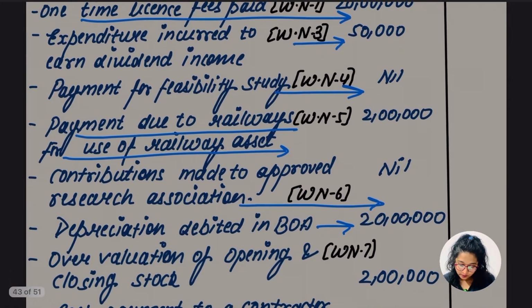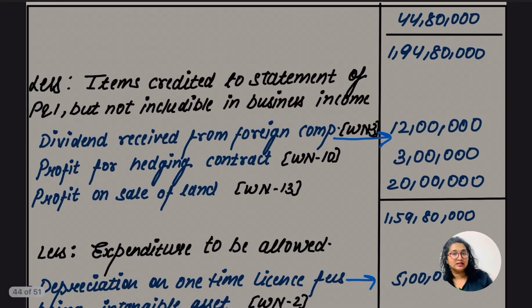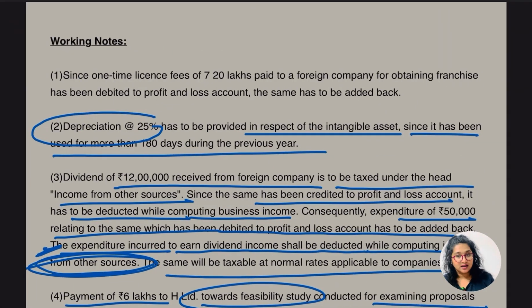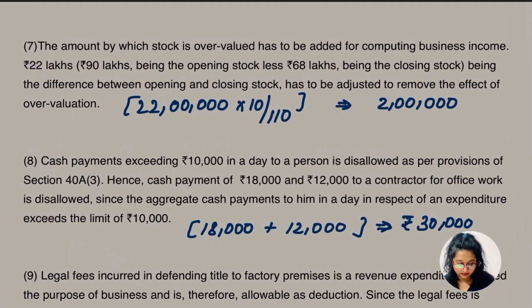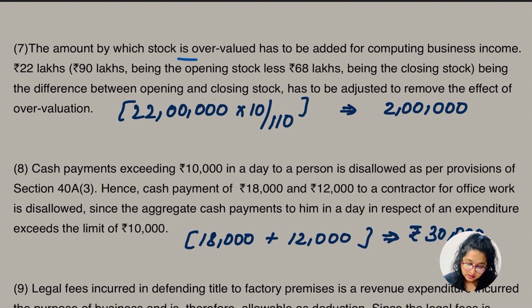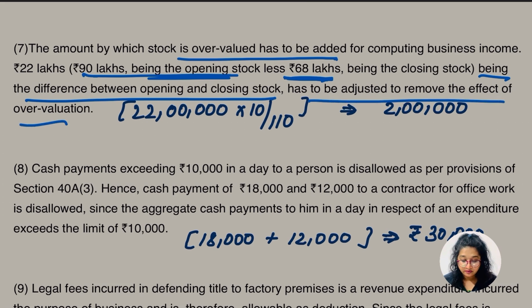Okay, so what is going to be the treatment now? Here the overvaluation of opening stock and closing stock, as they have taken the difference. As I told you in earlier cases, there are 2 ways, we can go by either of them. The amount by which the stock is overvalued has to be added for computing business income, which is the difference of 90 lakh opening stock and 68 lakh closing stock. So the difference between opening and closing is going to be 22 lakh, which has to be adjusted to remove the effect of overvaluation.